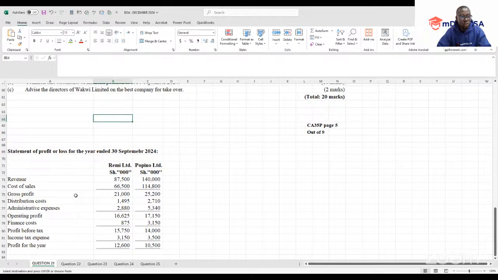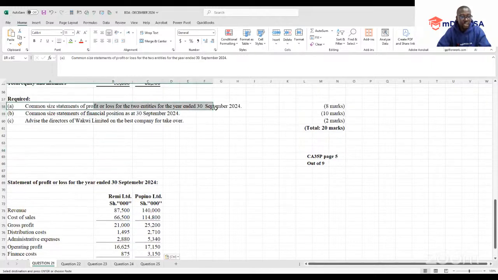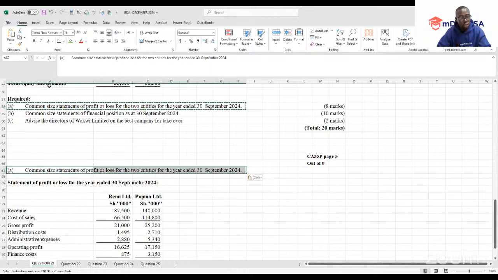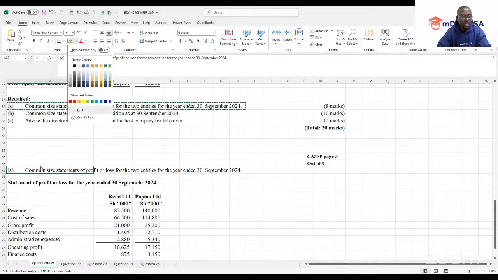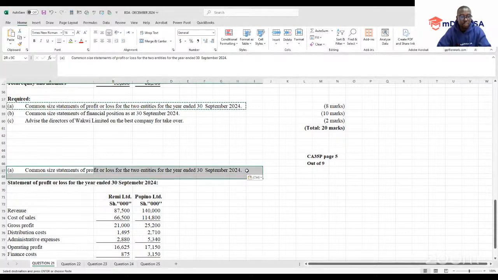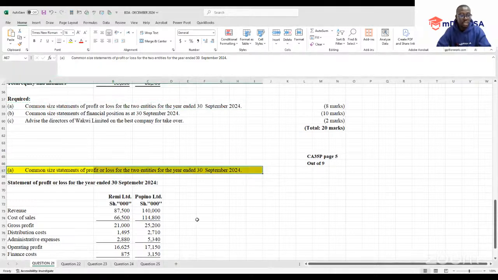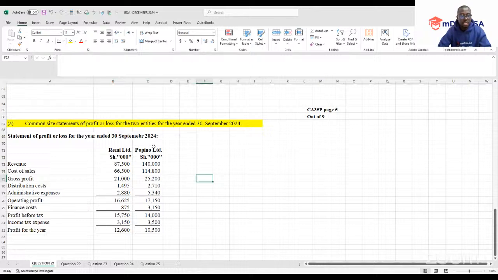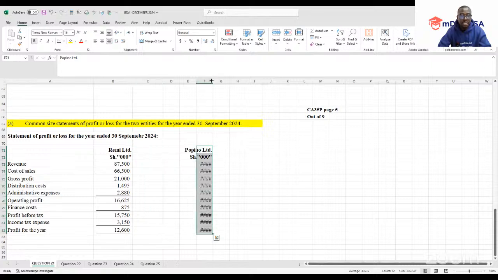So we want to prepare a common size. Identify the way Mwalimu is presenting the work, if at all you want to make the work of the marker very easy. These are what you're handling at this point. A common size income statement will suggest that I am supposed to represent my figures as a percentage of a common base.